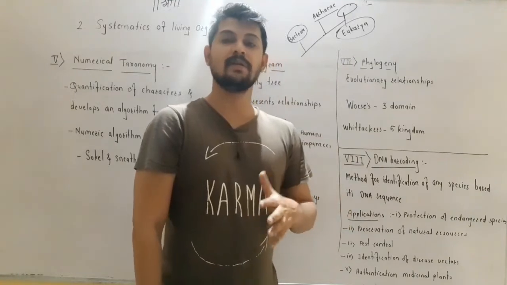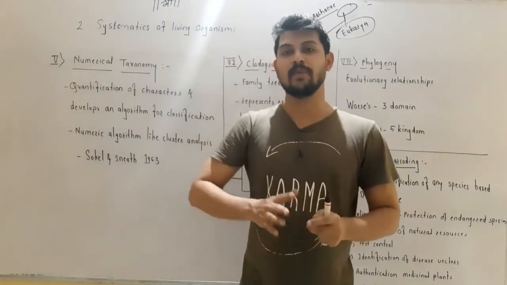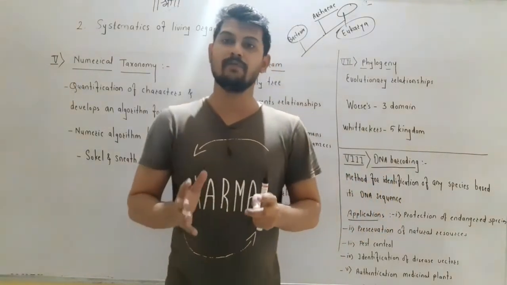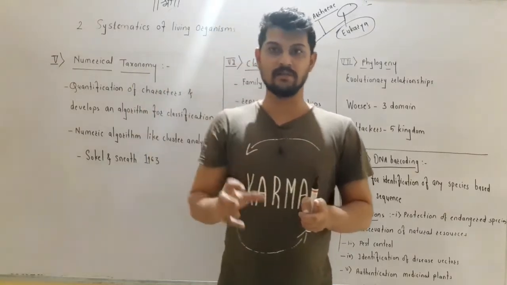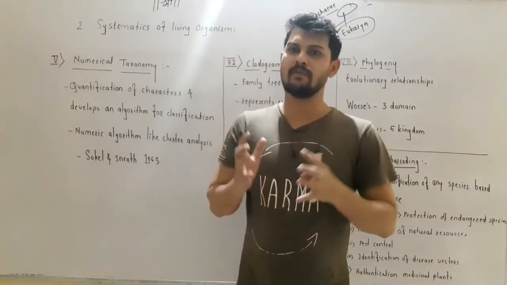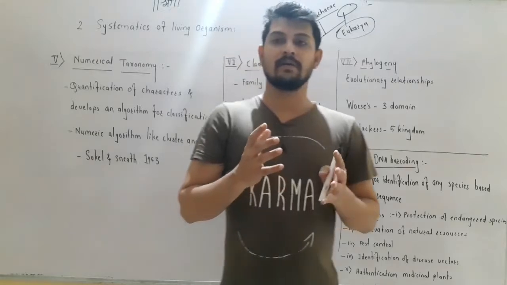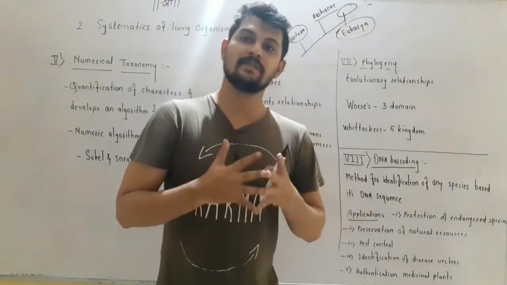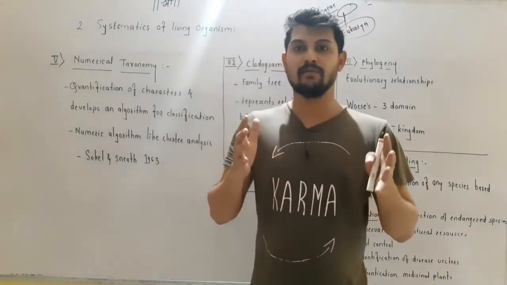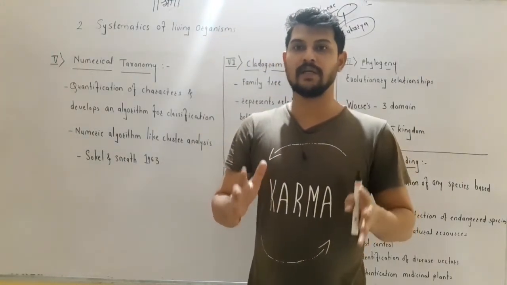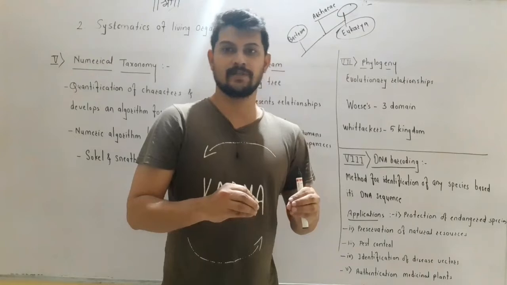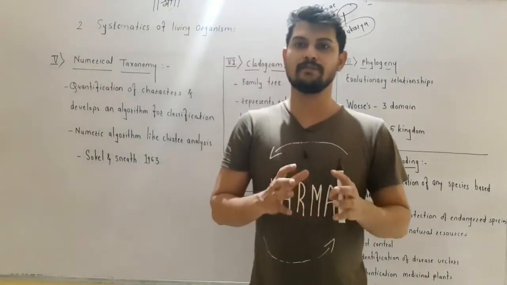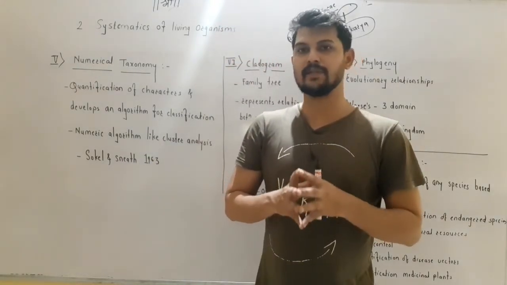So how is this DNA barcoding done? For the purpose of DNA barcoding, we first have to collect the organisms. We first collect different types of organisms, isolate DNA from these different organisms, and sequence their DNA. This information of the sequencing of the DNA is kept in software.